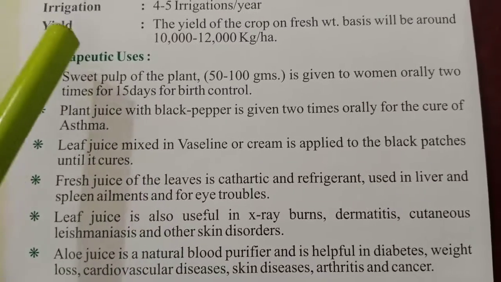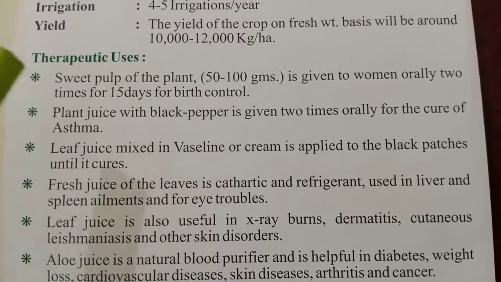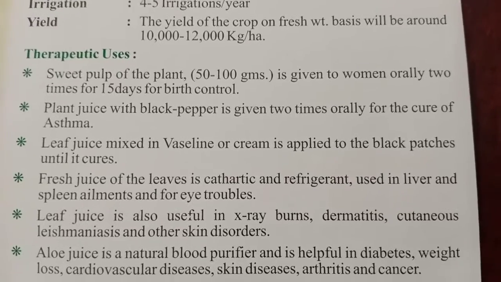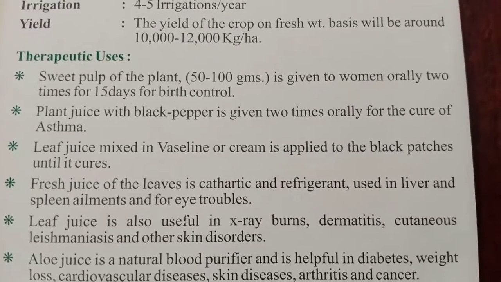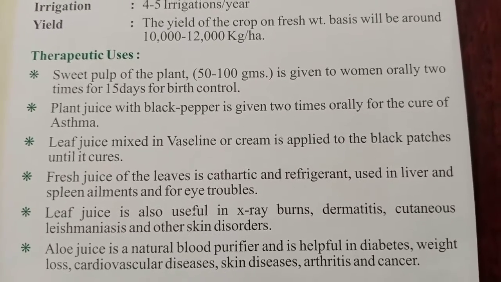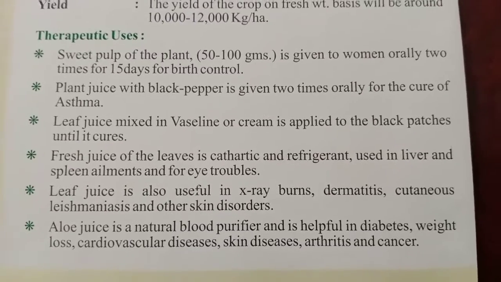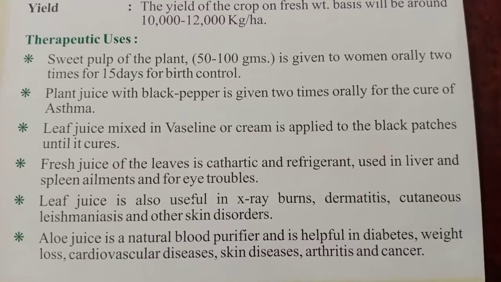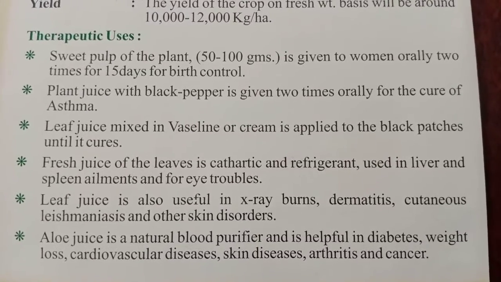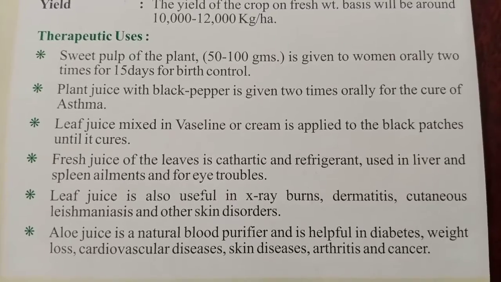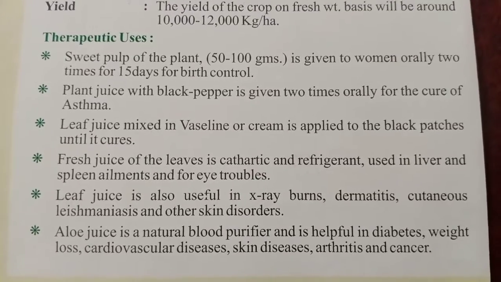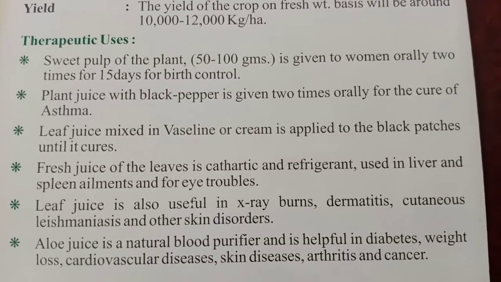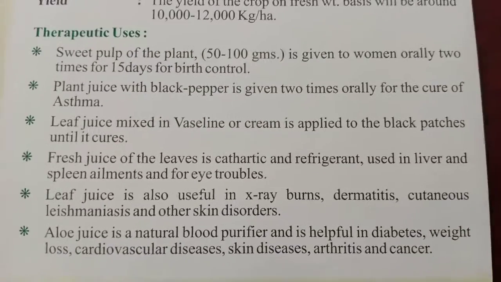The first point is the sweet pulp of the plant. 50 to 100 grams is given to women orally 2 times for 15 days for birth control. Whenever we use the pulp of the plant, women who want to control birth, who are not willing to give birth, take it orally, so automatically birth will be stopped.